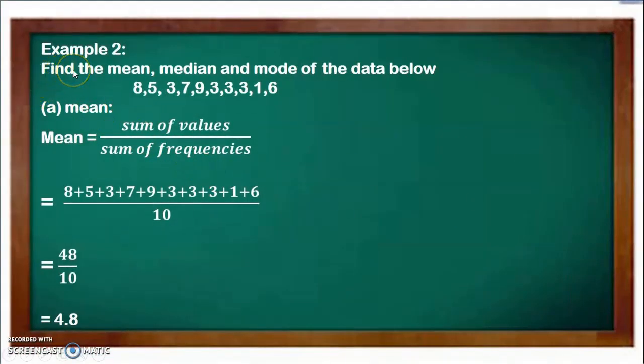Example 2. Find the mean, median, and mode of the data below. Like we did earlier, the mean is equal to the sum of values over the sum of frequencies. So 8 plus 5 plus 3 plus 7 plus 9 plus 3 plus 3 plus 1 plus 6 plus 1, over 10. The total set of data we have here is 10. When you sum everything together it is 48. 48 divided by 10 is 4.8.